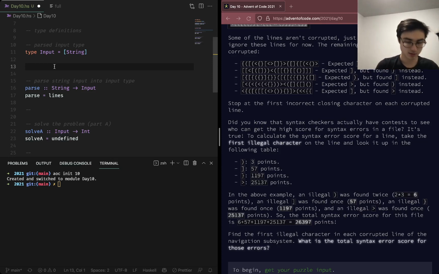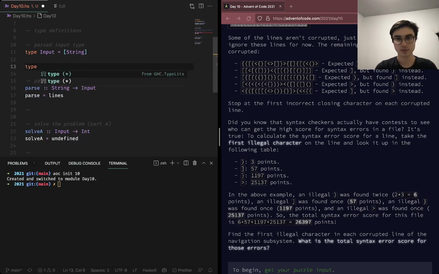So let's see. I think basically we can just iterate through this and push things onto a stack, so we'll just put them at the head of a list and we'll pop them off when we encounter the other side.